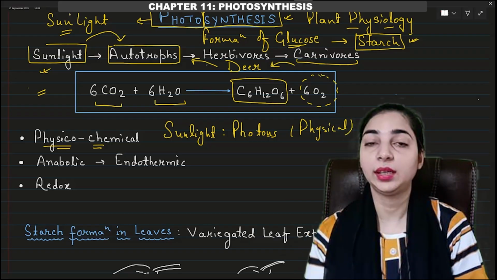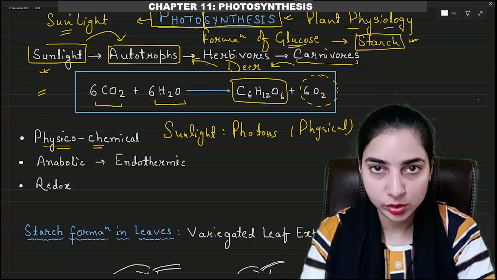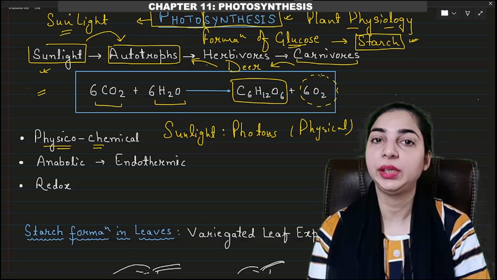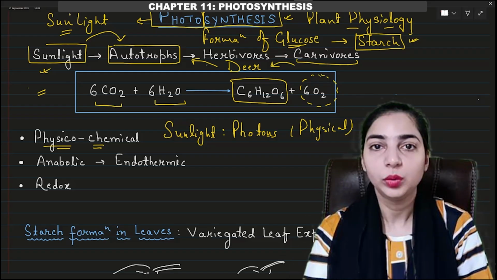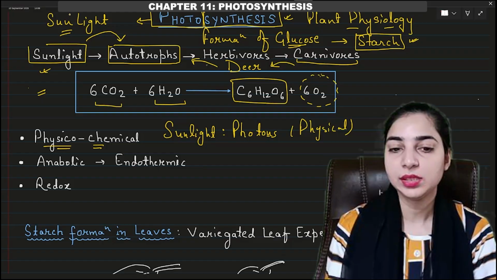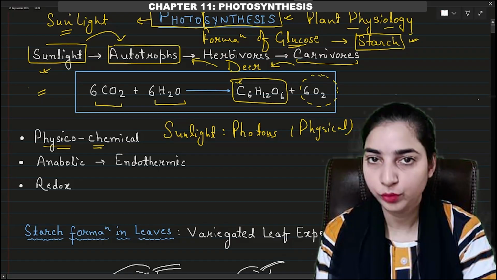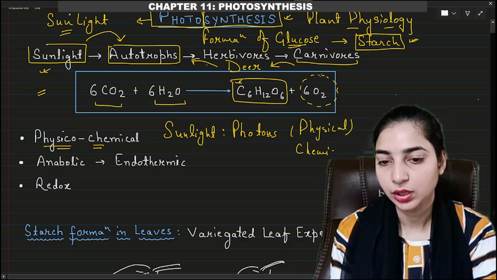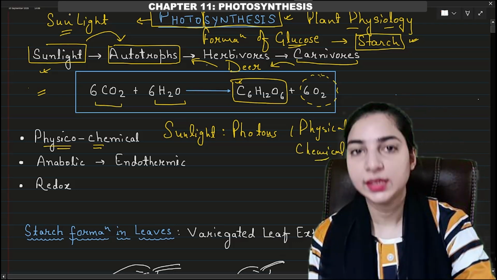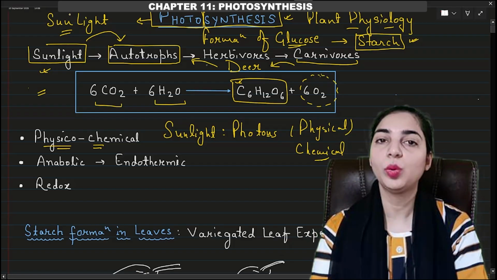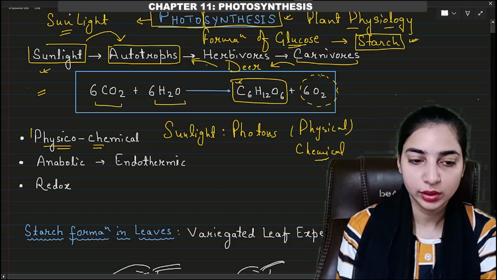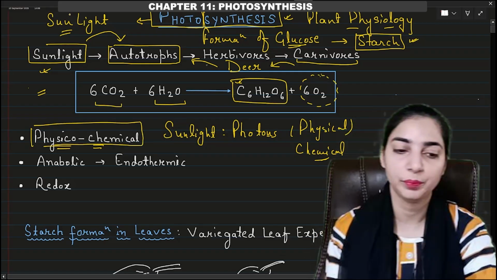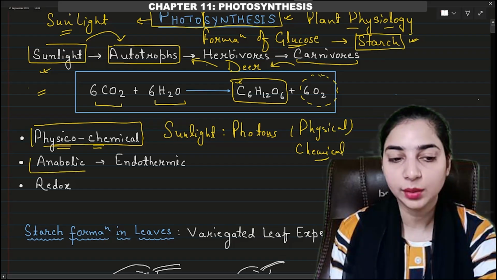We know that energy cannot be created nor be destroyed. It can only be changed from one form to another. So in this reaction, what is happening? Light energy is being converted to the chemical energy, because glucose, that is a chemical, is being formed. So this is also a chemical reaction. So it is a physical reaction as well as a chemical reaction. So we can say that it is a physico-chemical reaction. You understood the meaning of the word physico-chemical reaction, physical reaction as well as the chemical reaction. Second point is that it is an anabolic reaction.